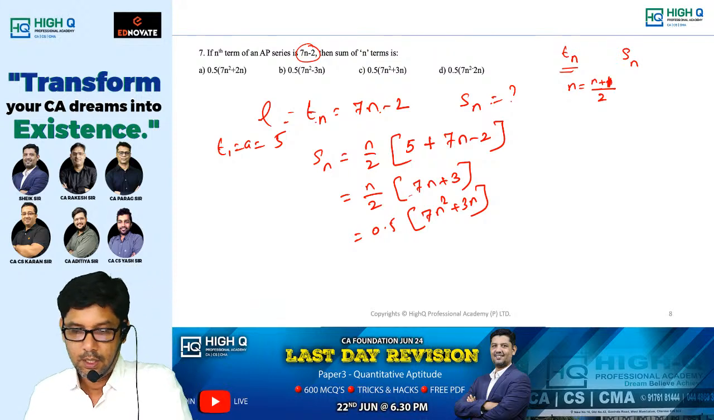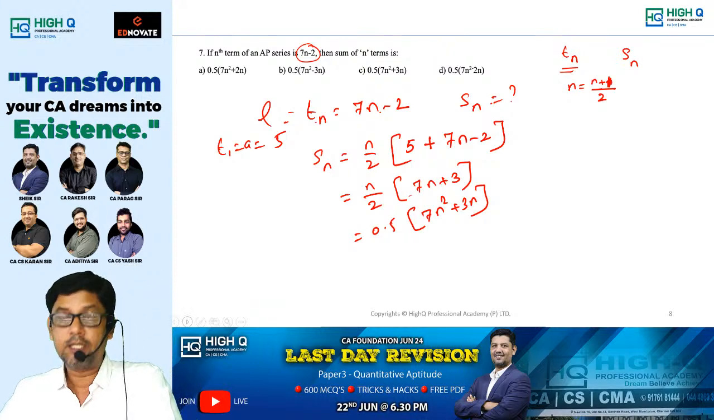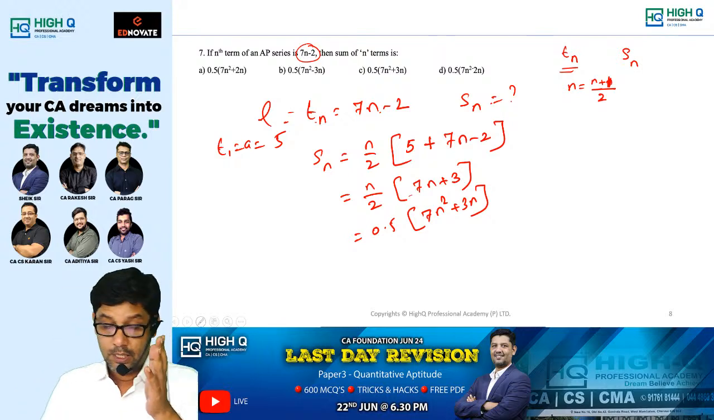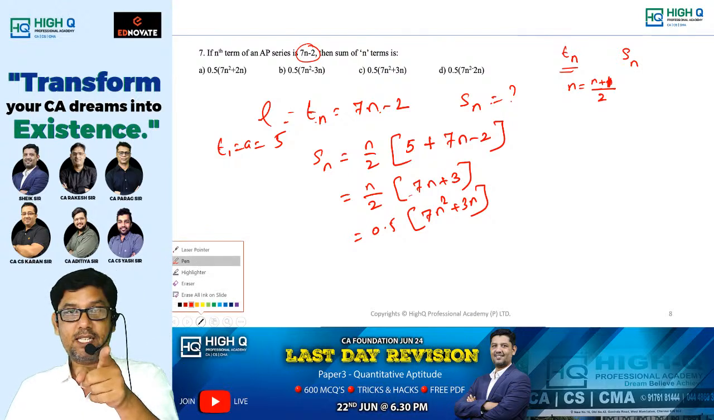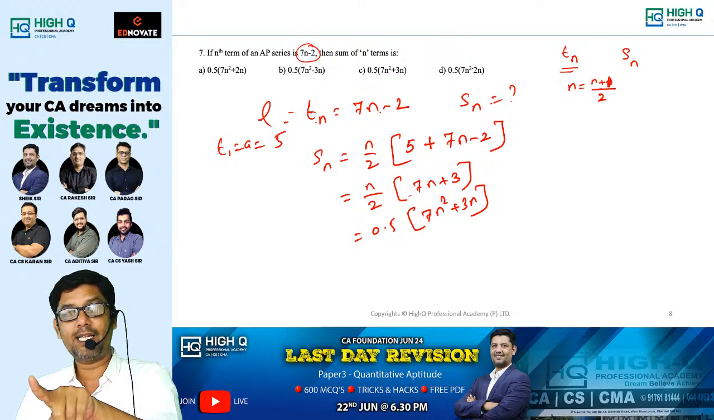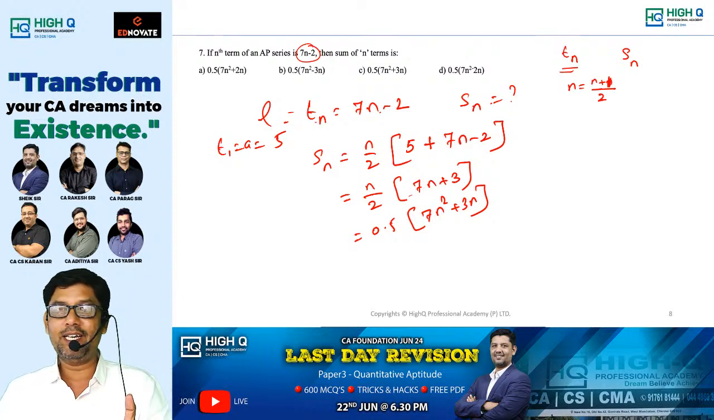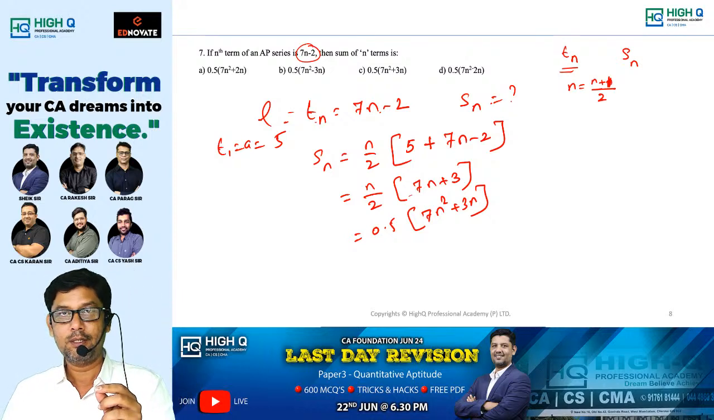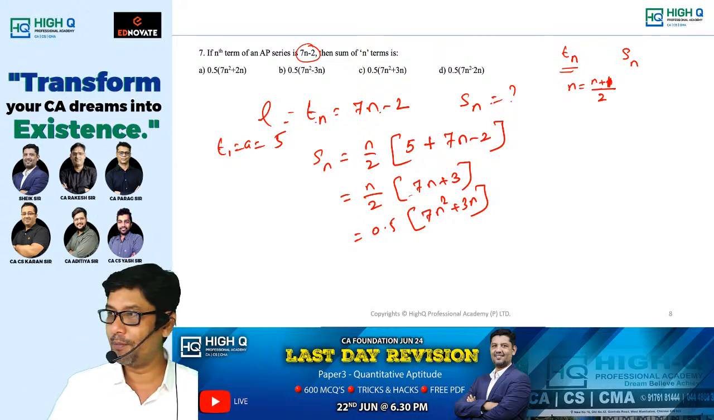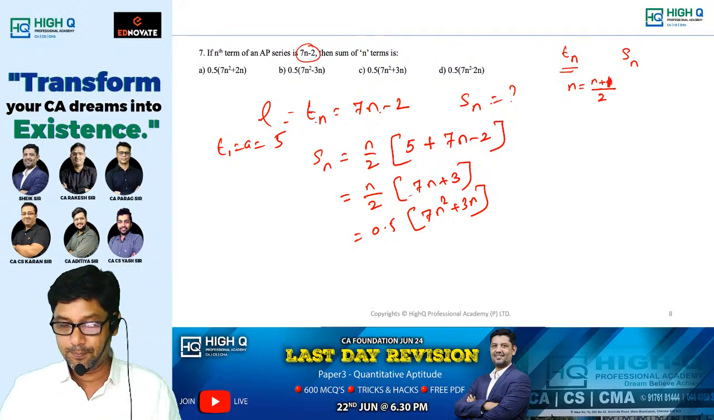So guys, if Tn is given and they ask you to find out Sn, replace n as n plus 1 by 2. If Sn is given and they ask you to find out Tn, then use 2n minus 1, n as 2n minus 1. It's a trick. Okay, I'll wait.